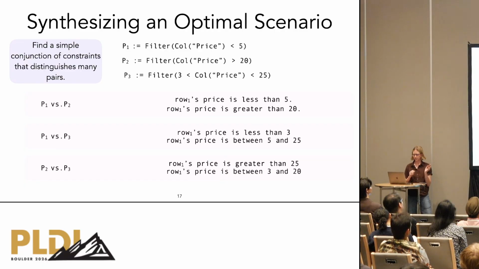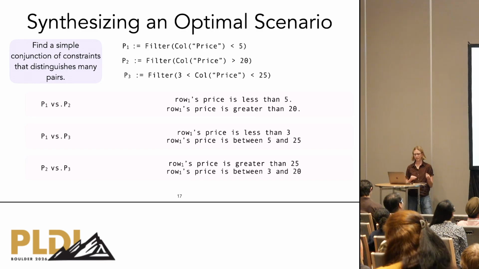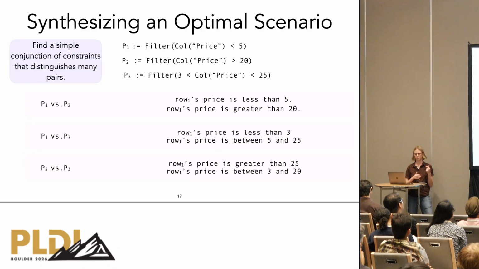To find a single constraint that distinguishes many pairs of programs, we solve an optimization problem that searches for a satisfiable conjunction of constraints covering as many pairs as possible, while remaining syntactically simple. We show the full formulation of this optimization problem in the paper. Intuitively, it allows us to synthesize scenarios that are highly distinguishable while still being easy for users to understand.